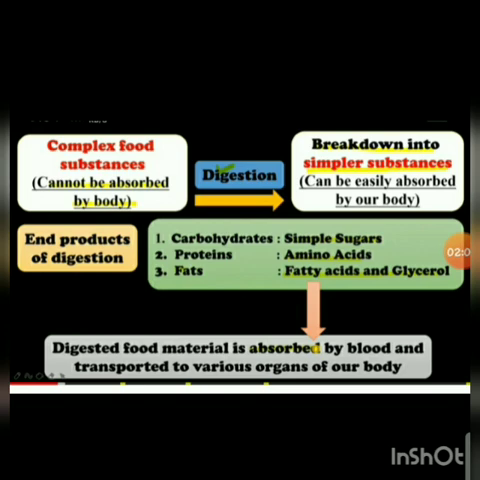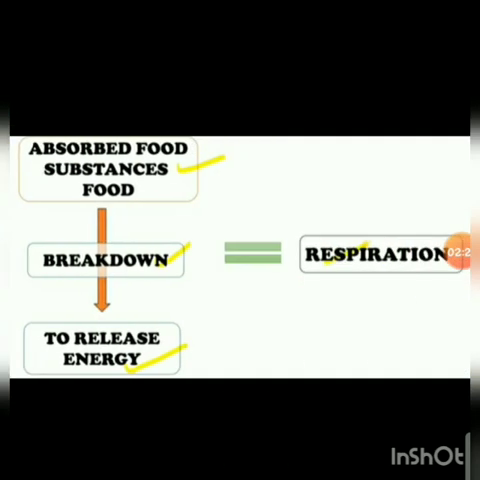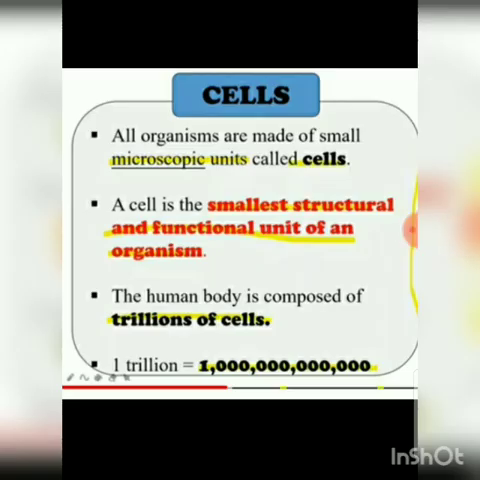Digested food material is absorbed by the blood and transported to various organs of our body. Then the absorbed food substances are further broken down so that energy is released, and this is known as respiration.